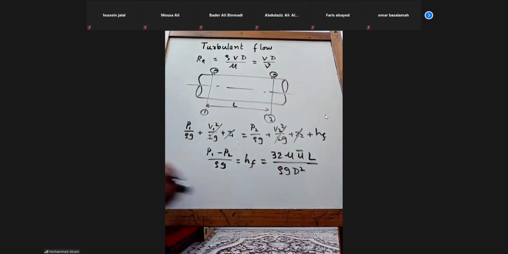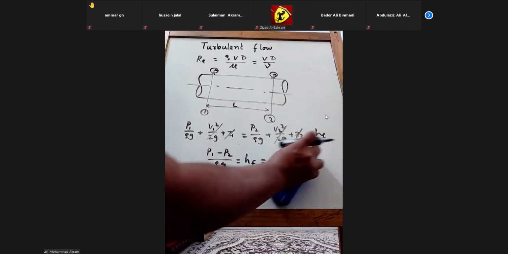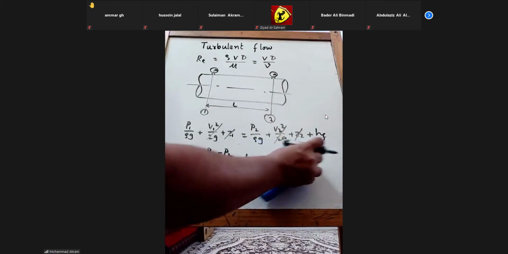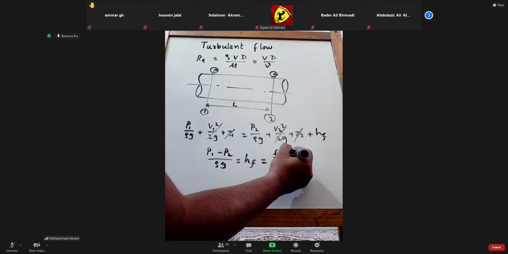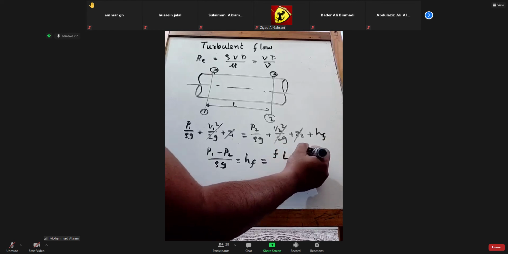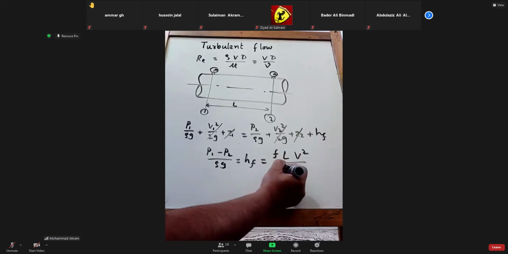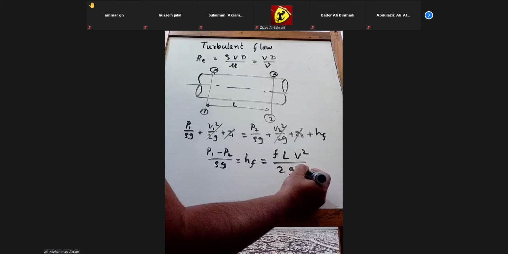That is for laminar flows. But here in case of turbulent flows, for this we have the formula F L V square divided by 2GD.